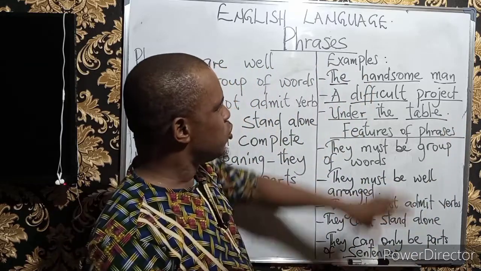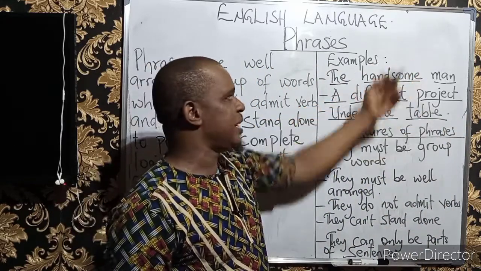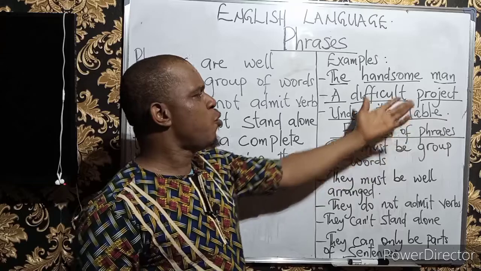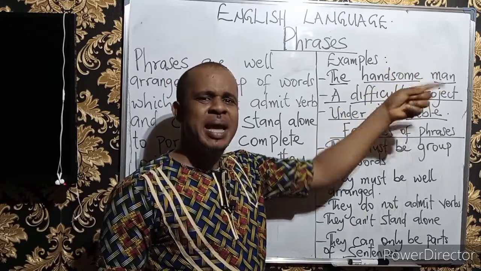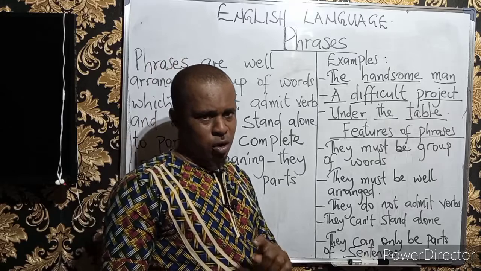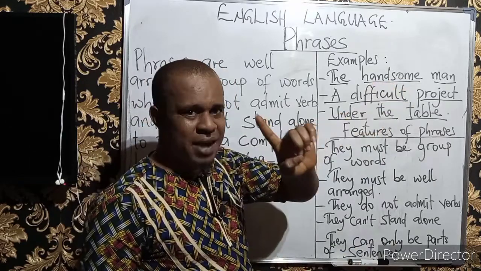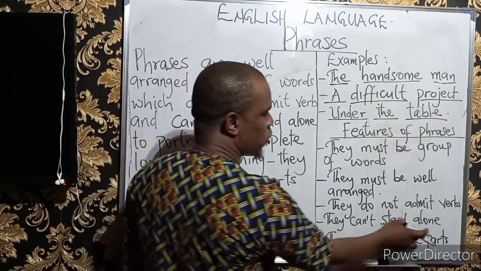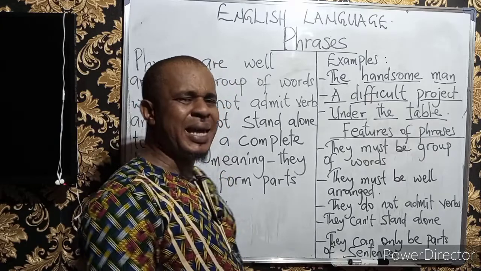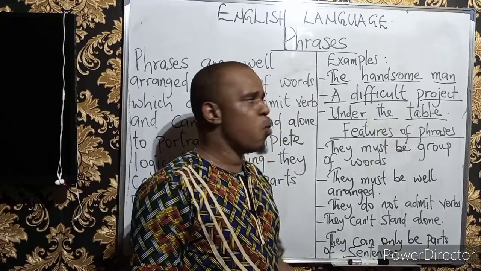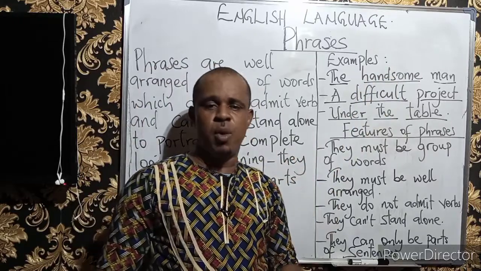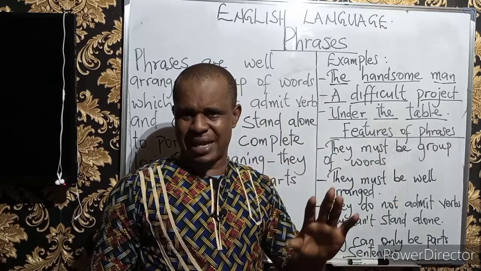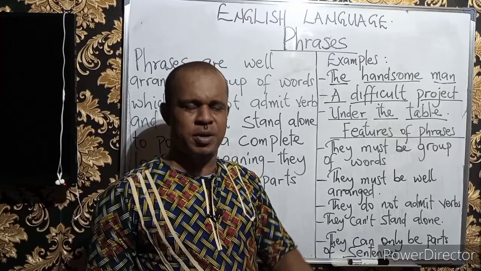Now, from these examples, you've seen that in this group of words under the examples of phrases, none of them has a verb. They don't admit verbs. Even when we decide to itemize too many examples under the phrases, we must understand that at the end of the day, we will never have the presence of verbs in them. All right, the next one is that they cannot stand alone to make a complete meaning. That means when we look at them, although they are groups of words, we must notice that they don't give a complete logical meaning. They can't stand alone to portray a meaningful expression.